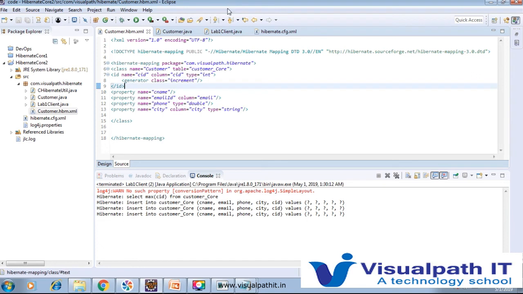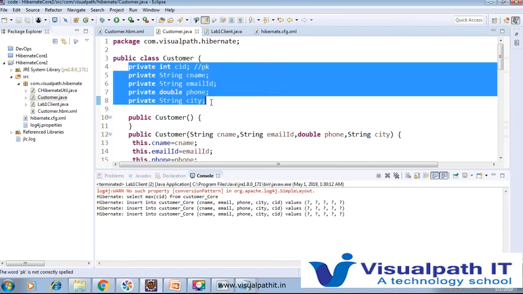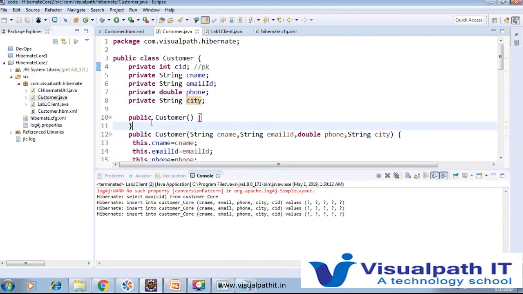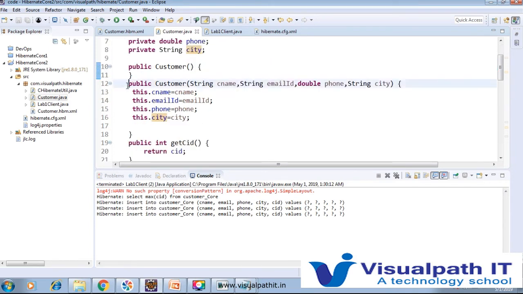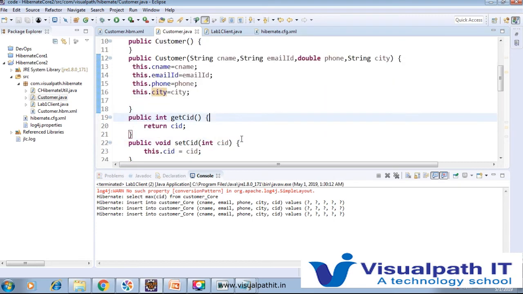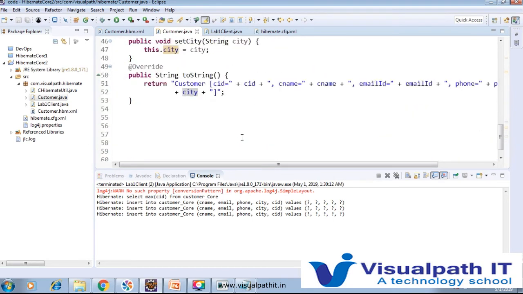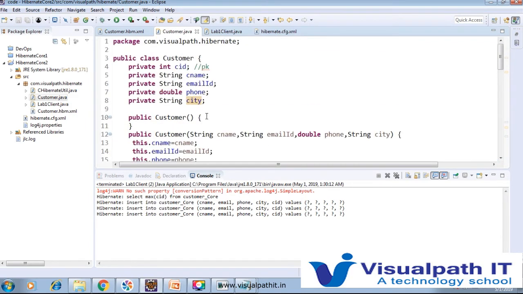So this is a very basic concept. I would like to explain one more time. Create the object you want to store, write the fields, add the default constructor, add the parameterized constructor, through which you are going to instantiate and initialize. After that, add the setters and getters if you want to do further operations, and write a toString method if you want to see what value is stored, which is useful.